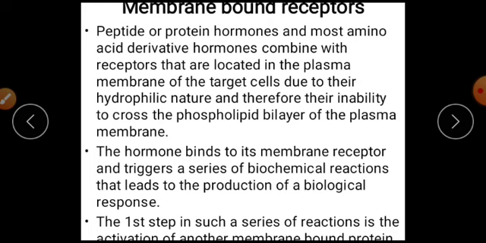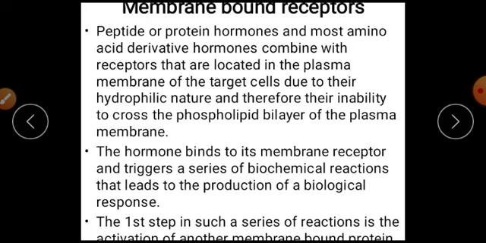hydrophilic in nature, and therefore they are unable to cross the phospholipid bilayer of the plasma membrane. So the hormone binds to its membrane receptor and triggers a series of biochemical reactions that leads to production of a biological response. If the membrane-bound receptors accept the message from the hormone, the hormone binds on that membrane receptor, leading to a biochemical reaction and then the production of a biological response.